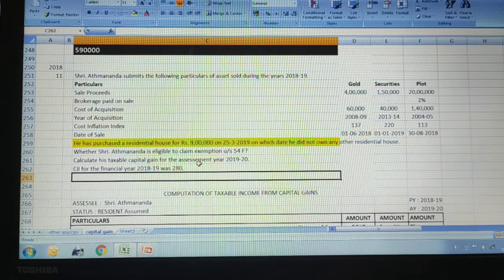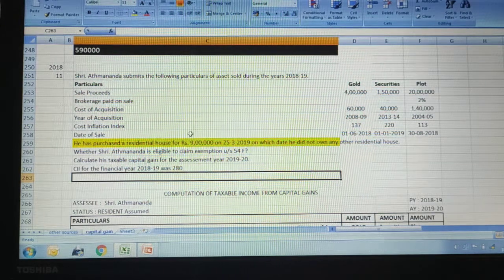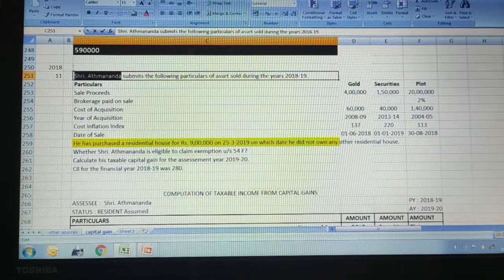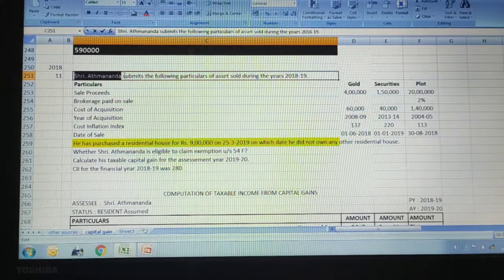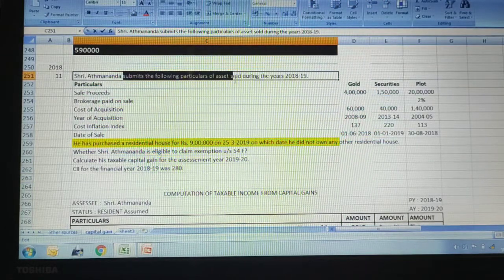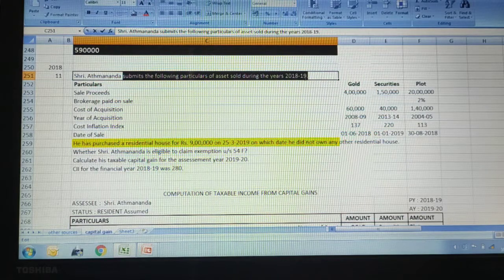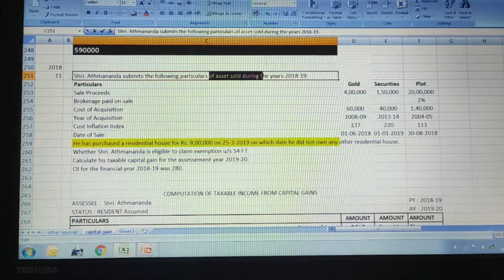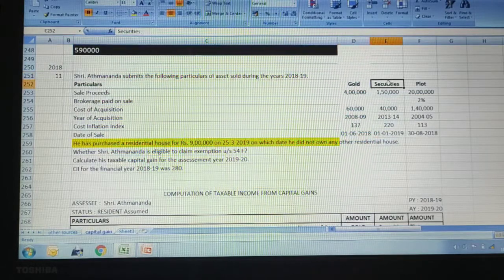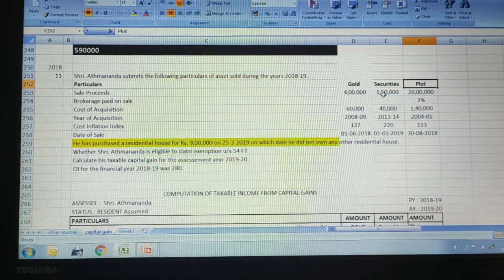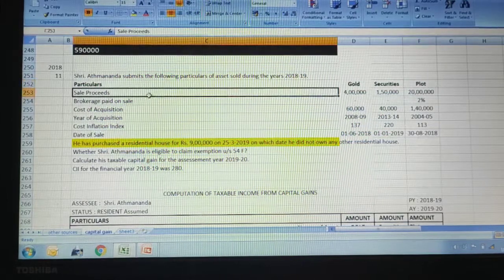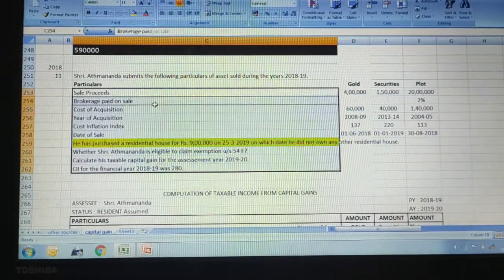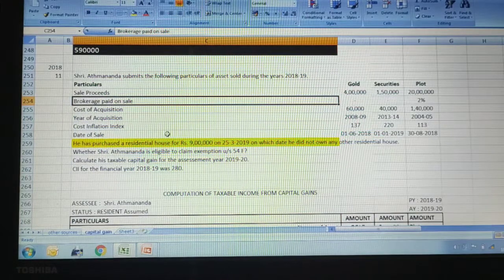So details of a few things are given. Let us try to understand the question first. Later we will solve the problem. Who is the assessee here? Assessee is Shri Atmananda. The question tells that he has submitted the following particulars of assets sold during the year 2018-19. So he has sold some assets. What are those assets? One is gold, other is securities, and one more asset is plot. Three assets are given, and details of that are given. So I think we can start the problem.